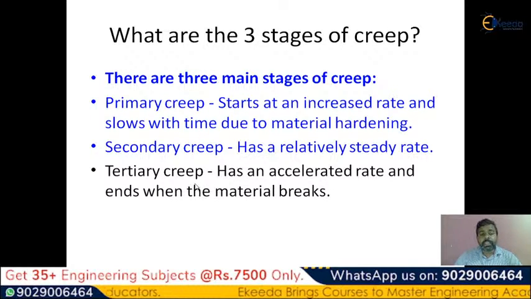In this stage the creep rate is accelerated and ends when the material breaks. That means at the end of the tertiary creep, the material is going to have the crack.